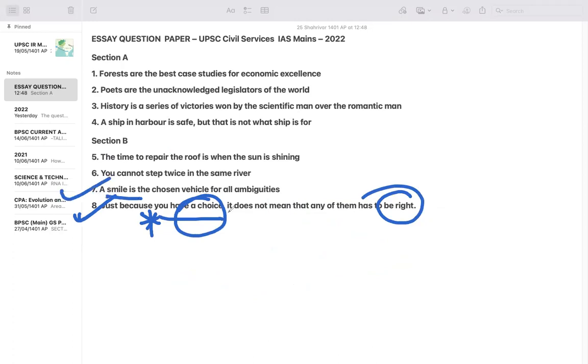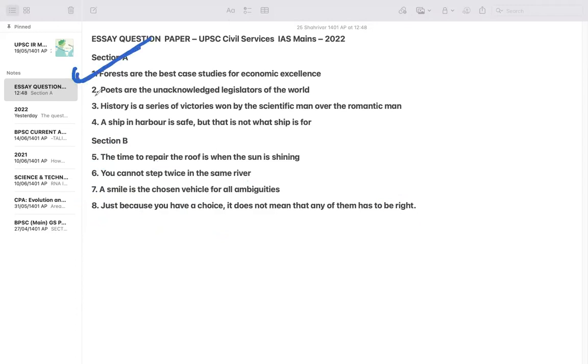Then the second most important is smile, that you can choose to write. But these are a little bit trickier. This can also be attempted easily, but this was the hardest one from my side, what I can see here: the sixth one and the second one. Particularly the third one in section one was difficult, others are attemptable. But if I have to write, then "Forests are the best case study for economic excellence" I will write, or either I will write this one, or from section 2 I will write the fifth one or the eighth one. Equally good only.